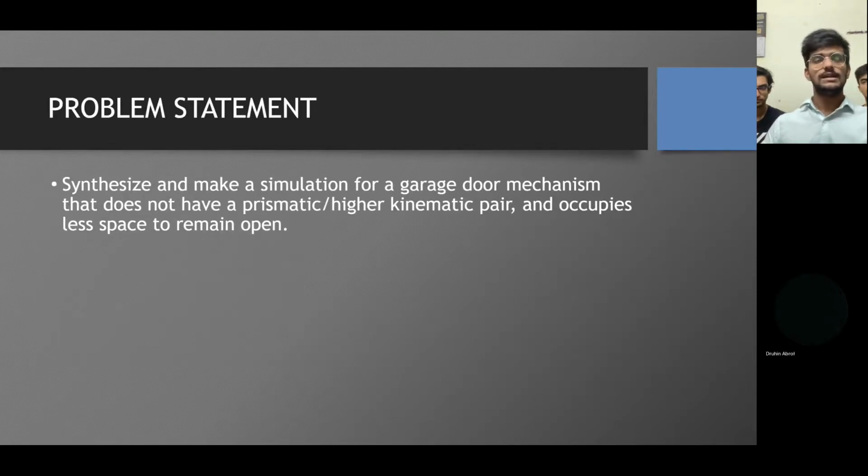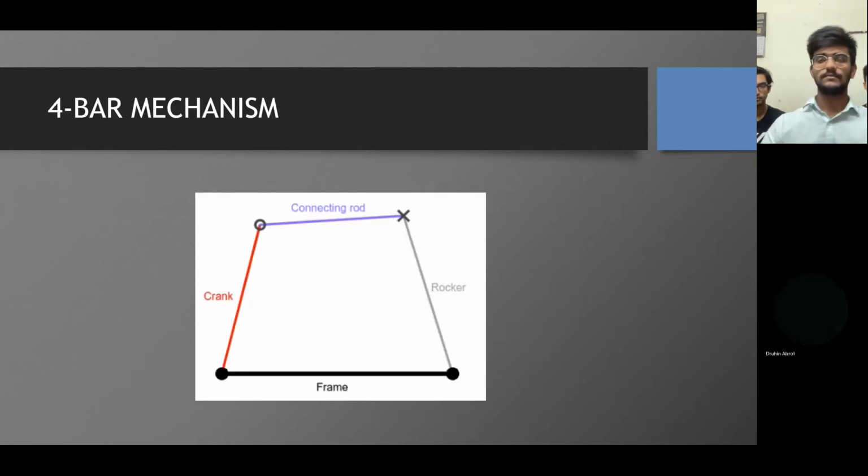Problem statement. Synthesize and make a simulation for a garage door mechanism that does not have a prismatic higher kinematic pair and occupies less space to remain open. Over to Mohit.